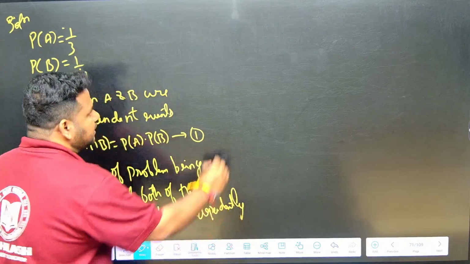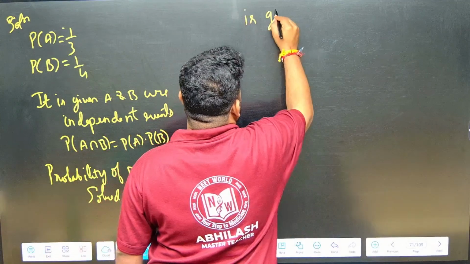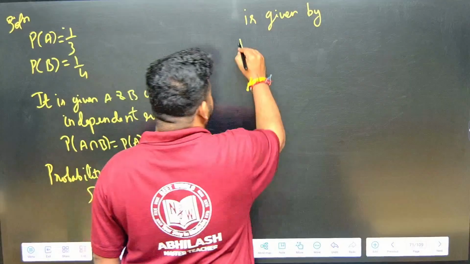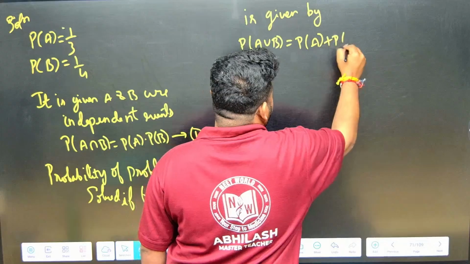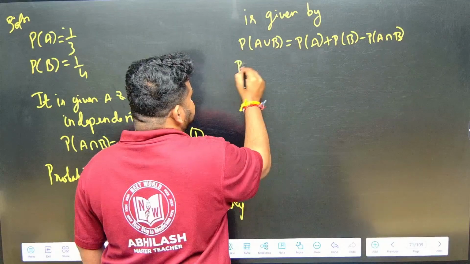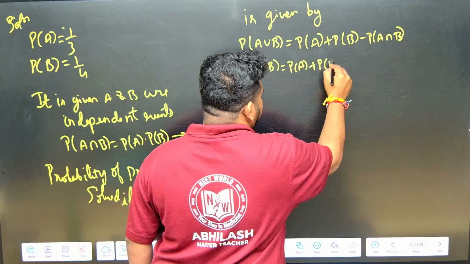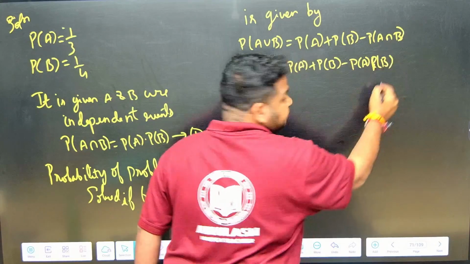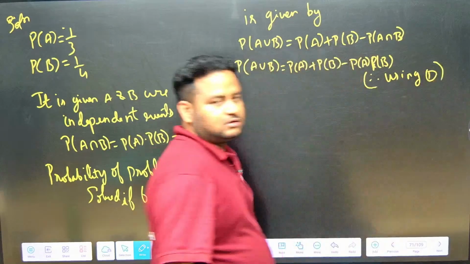The problem being solved if both of them try independently is given by what? Intersection or union? It is given by union. So the probability of A union B is equal to the probability of A plus the probability of B minus the probability of A intersection B. This can be written as the probability of A plus the probability of B minus the probability of A into the probability of B. Why? I am using equation 1. Therefore, using equation 1 you have to write it, then only you will get the marks.